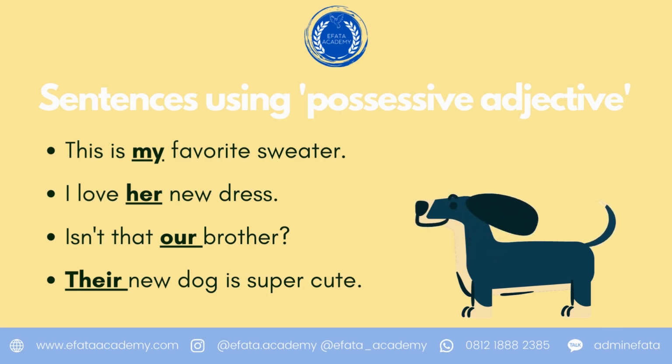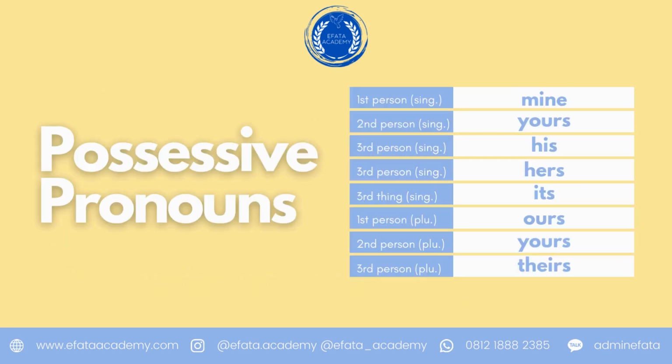I love her new dress. Whose new dress? Her new dress. Isn't that our brother? And their new dog is super cute. So the possessive adjectives are my, her, our, and their.